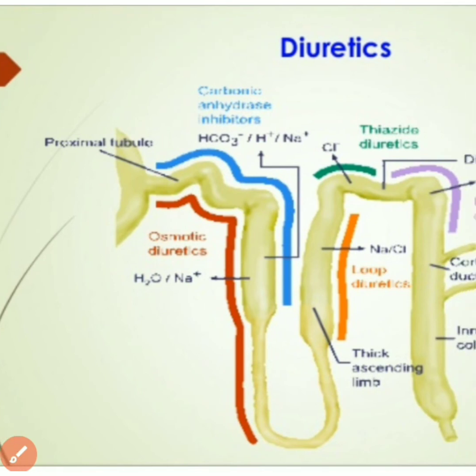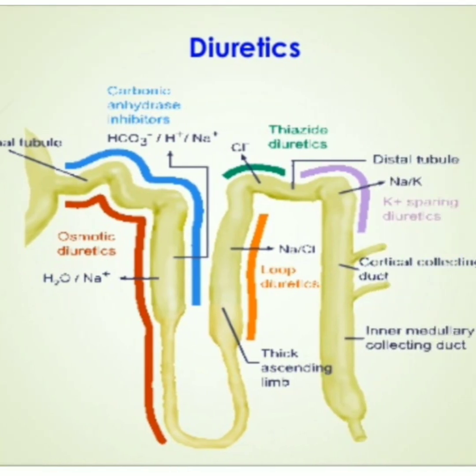This is the thick ascending limb, and here loop diuretics act, with Na+ and Cl-.